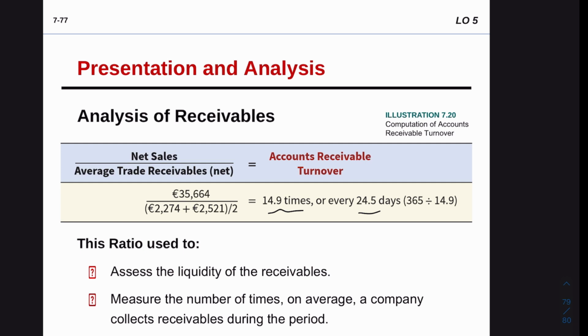And what we compare depends on the nature of the company's business. We cannot just compare two big companies and say, okay, now we have a better account receivable turnover. We have to look at the nature and the size of the business, because for some businesses, by their nature, they are not collecting their cash easily. But that does not mean that their account receivable is not liquid. So we have to compare two companies that have the same size and the same nature of business. So we're going to have a fair comparison.